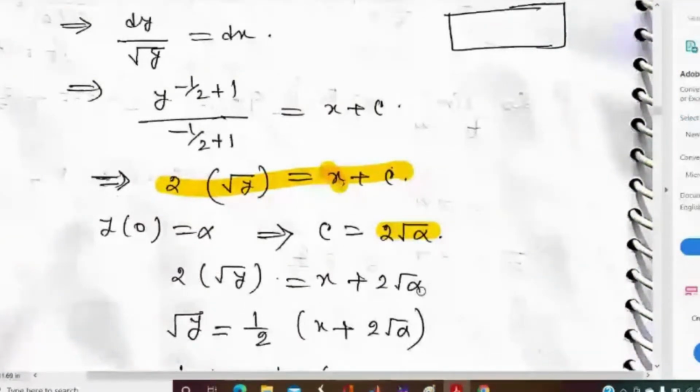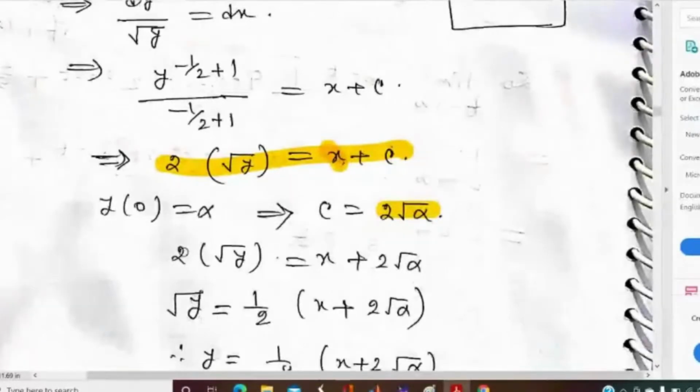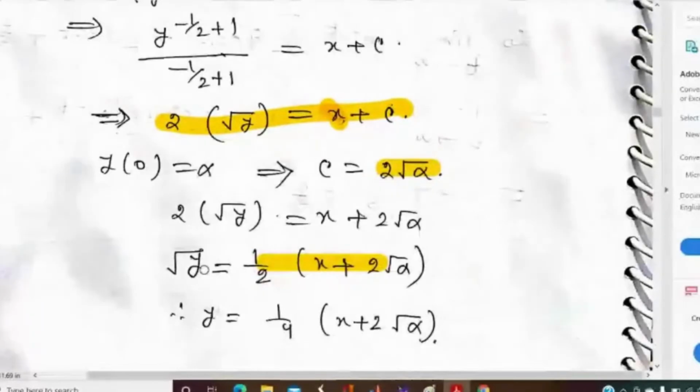If we divide by 2 and square both sides, we get this. So when alpha is greater than 0, y equal to 0 is automatically a solution, and we are getting another solution, this. So the number of solutions will be 2.